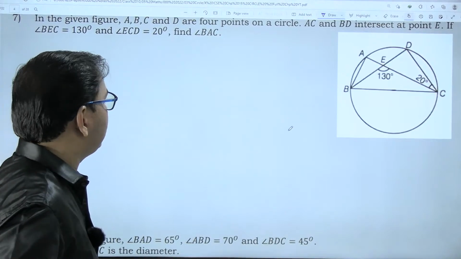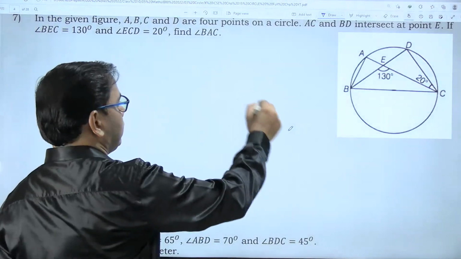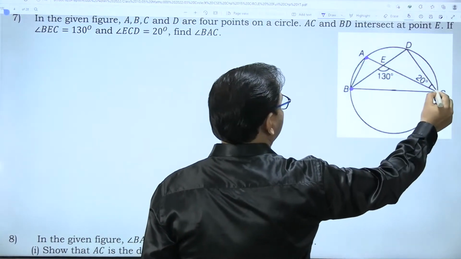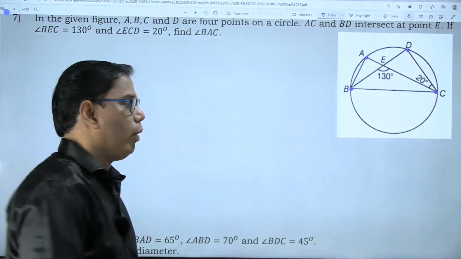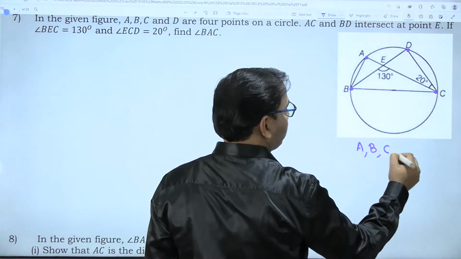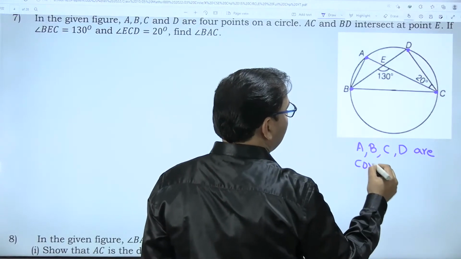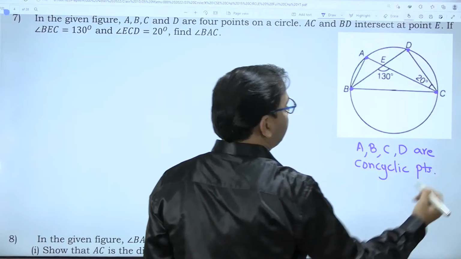In the given figure, A, B, C, D are 4 points on a circle. Do you know what points which lie on the same circle are called? They are called concyclic points. A, B, C, D lie on the same circle, so they are concyclic points. These are terms; we never read a textbook.